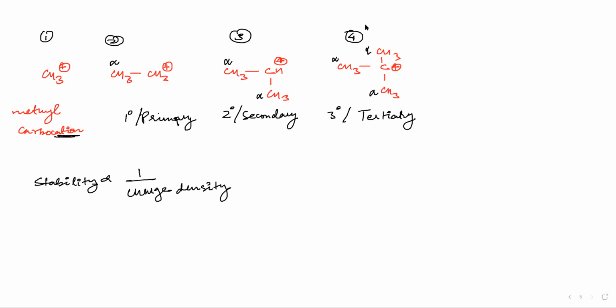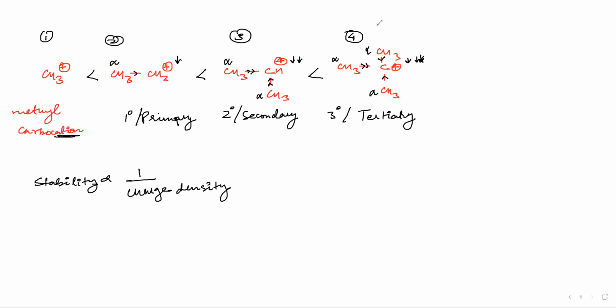But as we go down from 1 degree, 2 degree, 3 degree, what is happening? This CH3 will donate some electrons, so the charge will come down. Here, 2 CH3s are donating electrons, so charge will come down a bit more. And there are 3 alkyl groups donating electrons, so the charge will come down more and more. So I can say that the 3 degree is more stable, then the 2 degree, and then the 1 degree. Did you understand? Yes, sir.